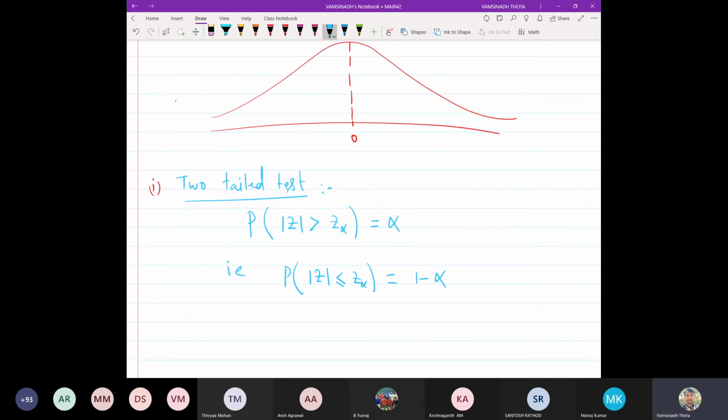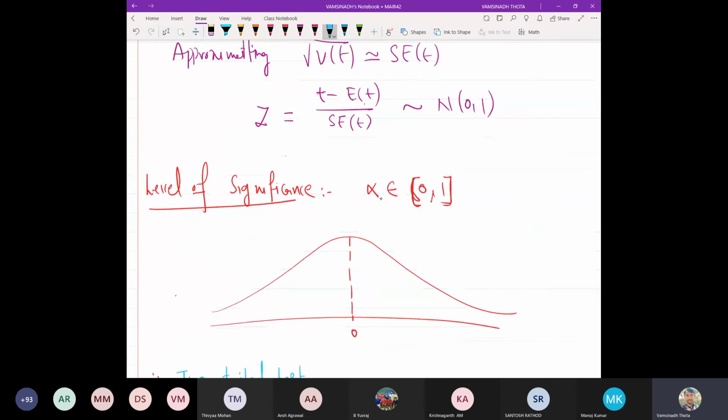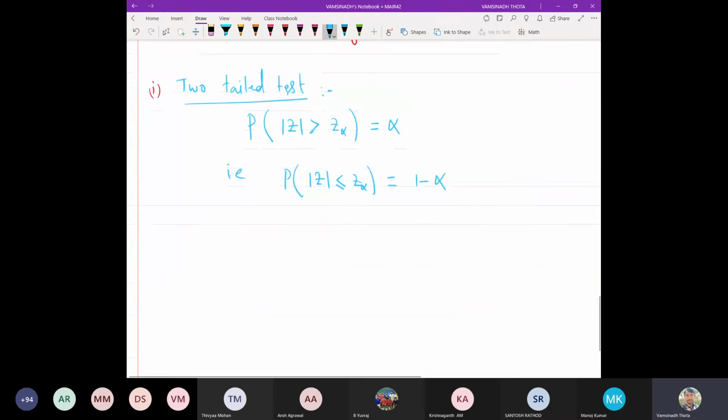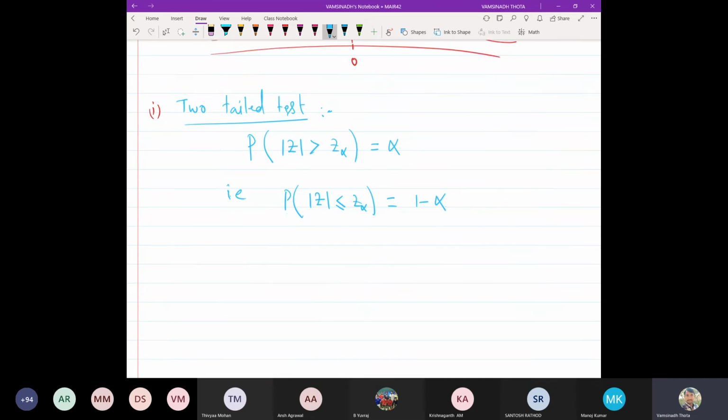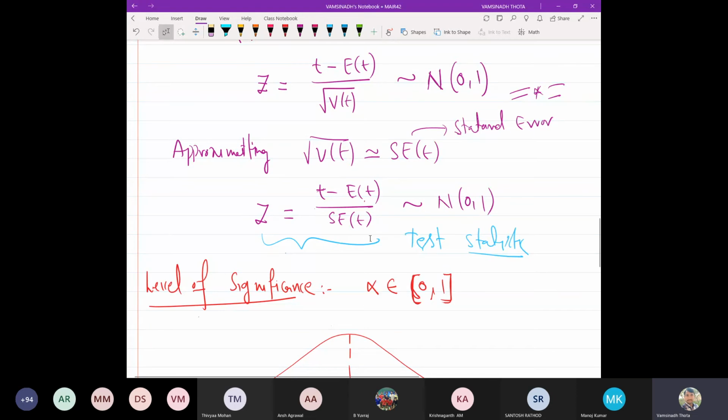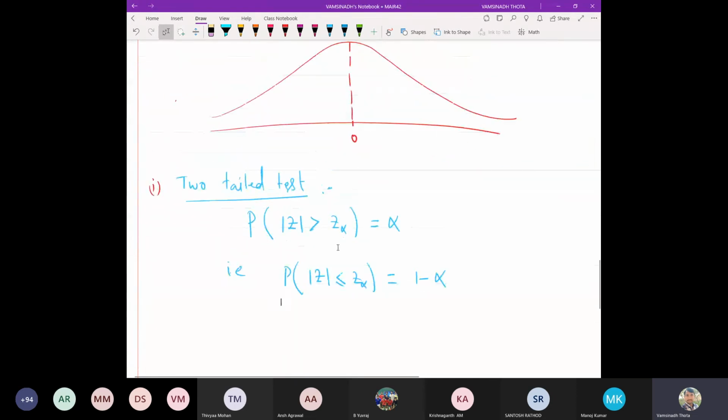So what is actually this? Mod z means here the test statistic. In the test statistic, it is actually the difference between the guessed value, assumed value, and the calculated value. What we are mentioning here is the probability that the absolute difference, normalized with the standard error of the statistic, is less than or equal to some z alpha, equal to 1 minus alpha.